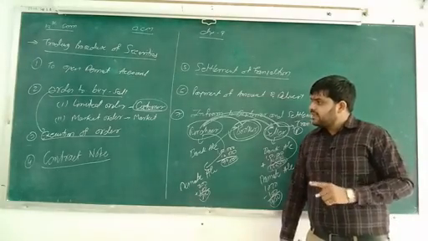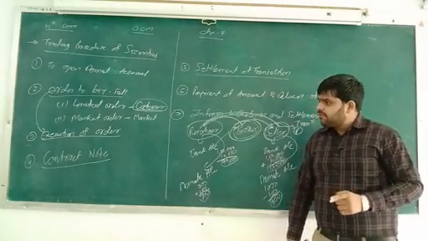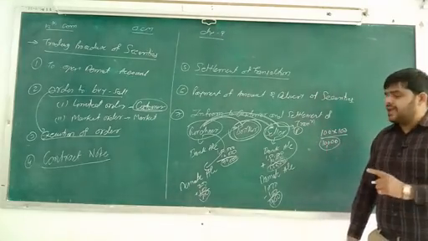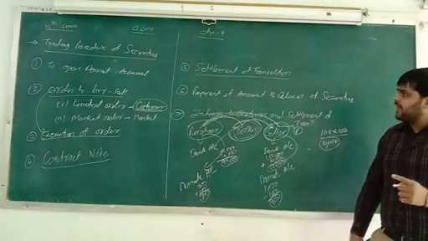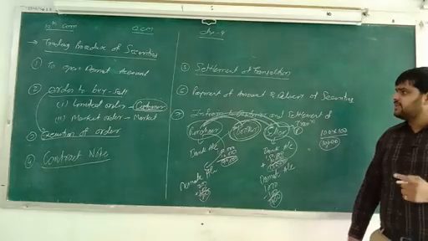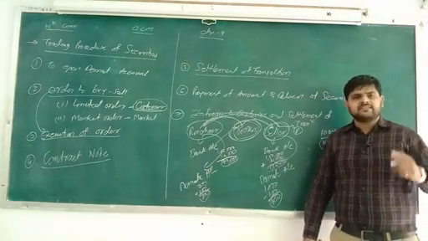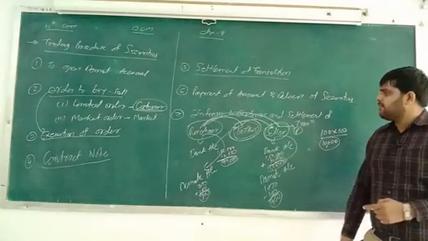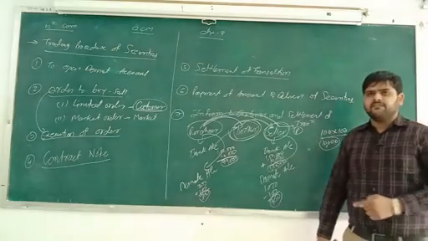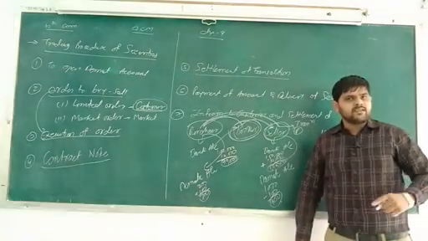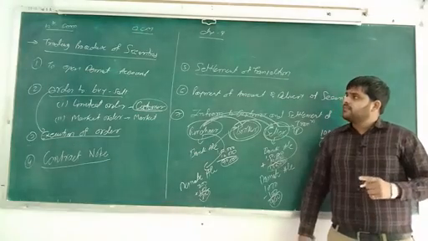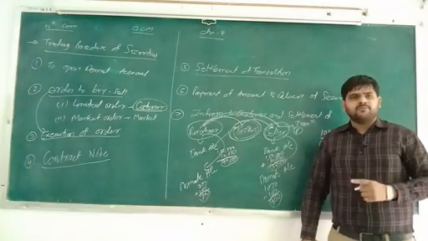Number 3, execution of order. Number 4, contract note which is made by the broker. Number 5, settlement of transactions. Number 6, payment of amount and delivery of securities. And last but not the least, inform the customer of settlement of transactions. Okay. So this is all about the trading procedure of securities.